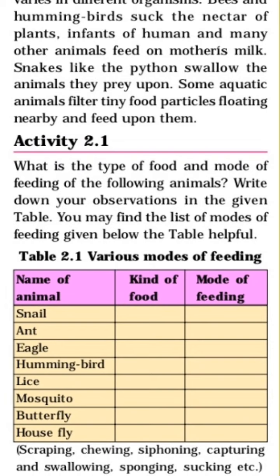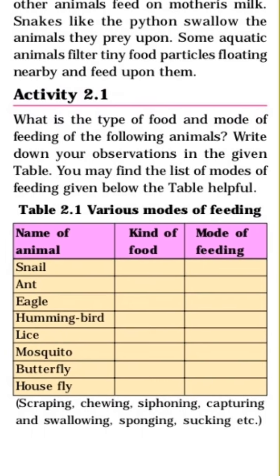What is the activity? What is the type of food and mode of feeding of the following animals? Write down your observation in the given table. You may find the list of modes of feeding given below the table helpful.